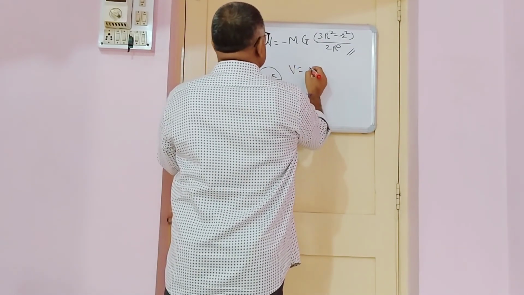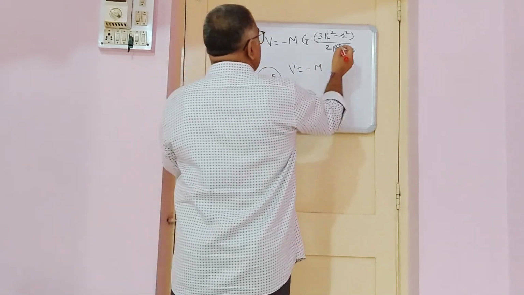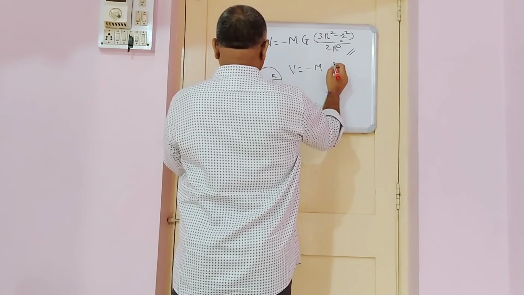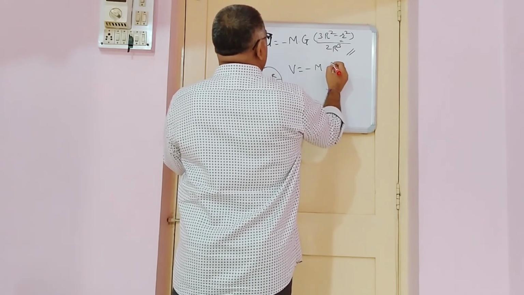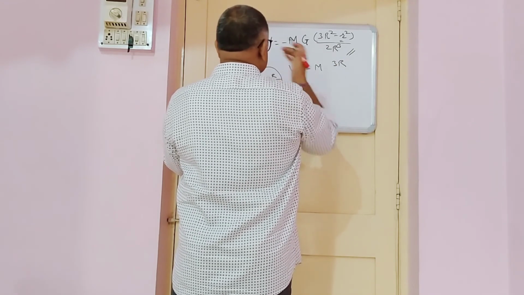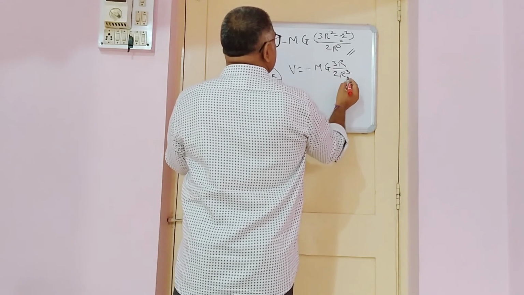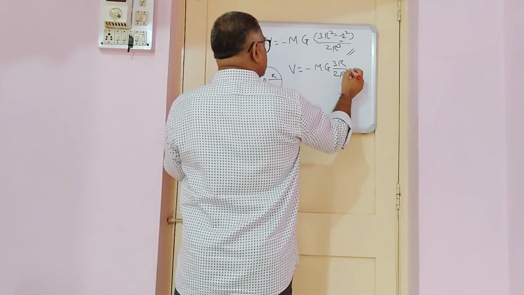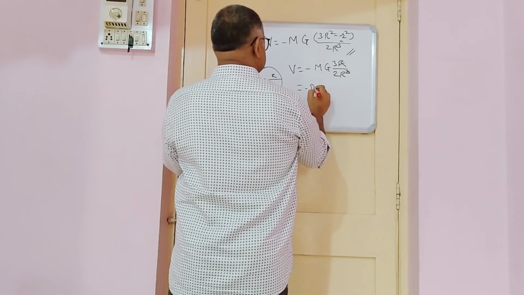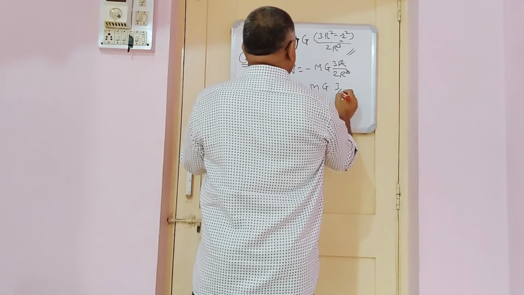Therefore the potential V equals minus M, and if this r is 0, it will be minus M into 3R divided by twice R cube. Here G is there, and this cube cancels with this R, so minus MG into 3 by 2.